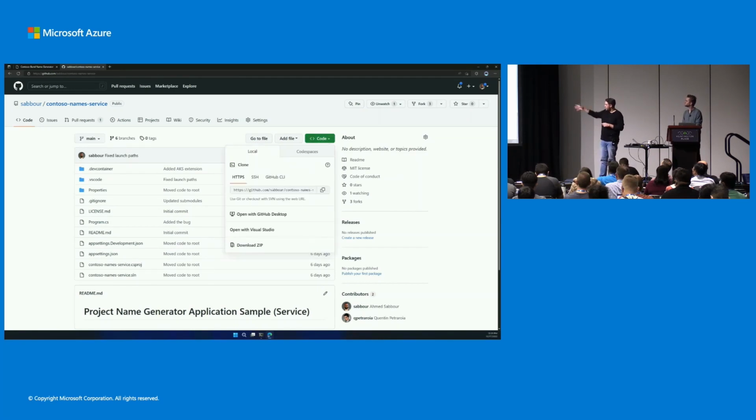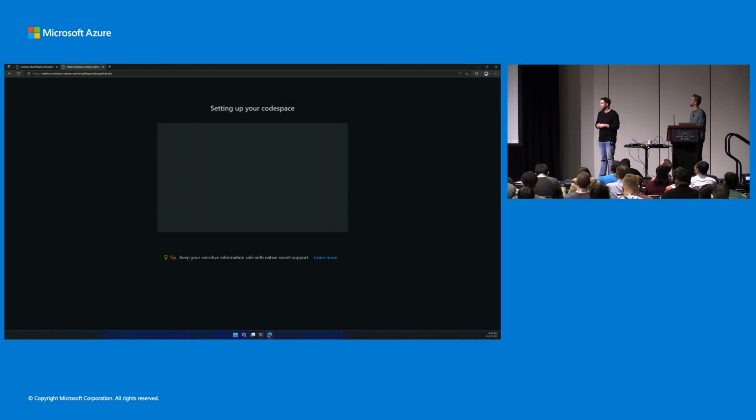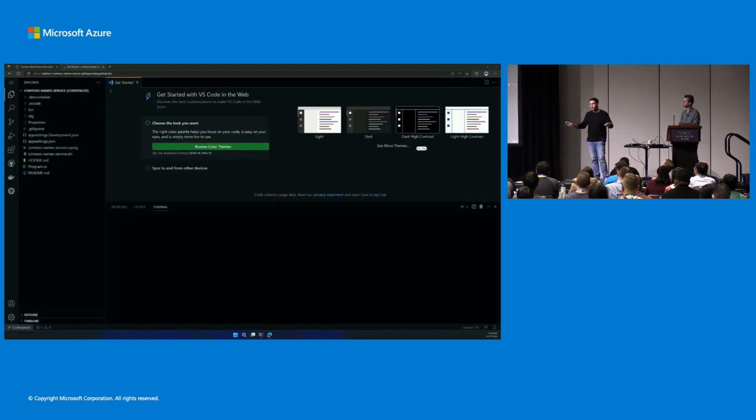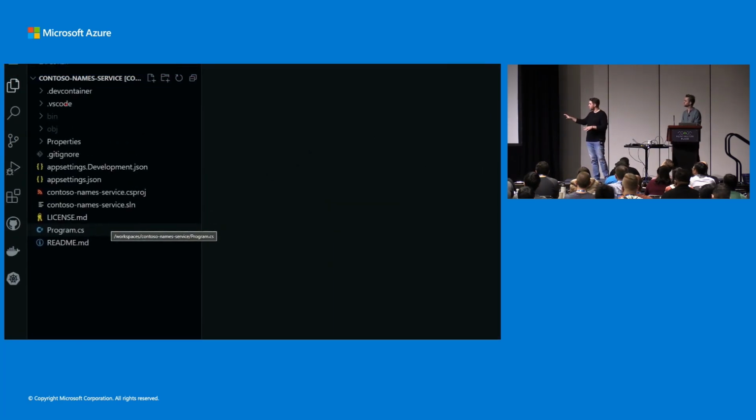And so, you can see everything that we've essentially been given here for our backend and the Contoso name service. And we want to set up our code space. What's really cool is that this gives us a lot of flexibility in terms of how we want to work. We can edit live in the browser and view all of our tools live in the browser, but if we prefer using the desktop app of VS Code, we can also launch it on our desktop app and develop remotely instead. And so here we're setting up the code space, and it's going to have all of the dependencies already pre-filled into the code space so that we don't need to worry about anything like that. There won't be any blockers to actually touching the code once this code space is set up.